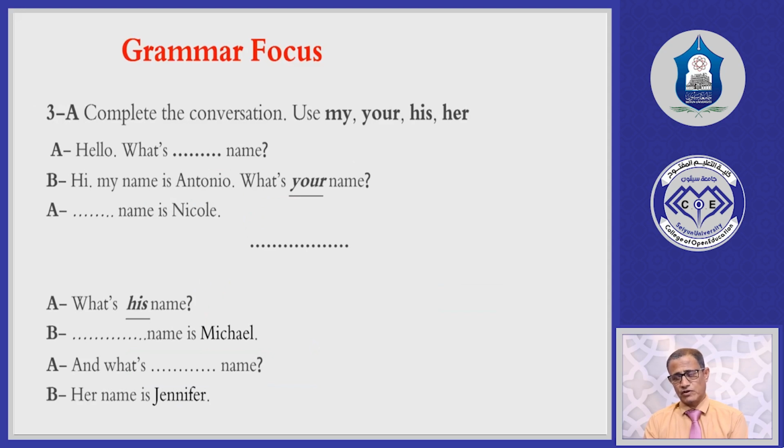Now look at the answer here, which is, her name is Jennifer. This shows you what should be in the question. So the question will be, what's her name? The answer would be, her name is Jennifer, because the question is her name. So this is just an exercise for using these adjective pronouns.